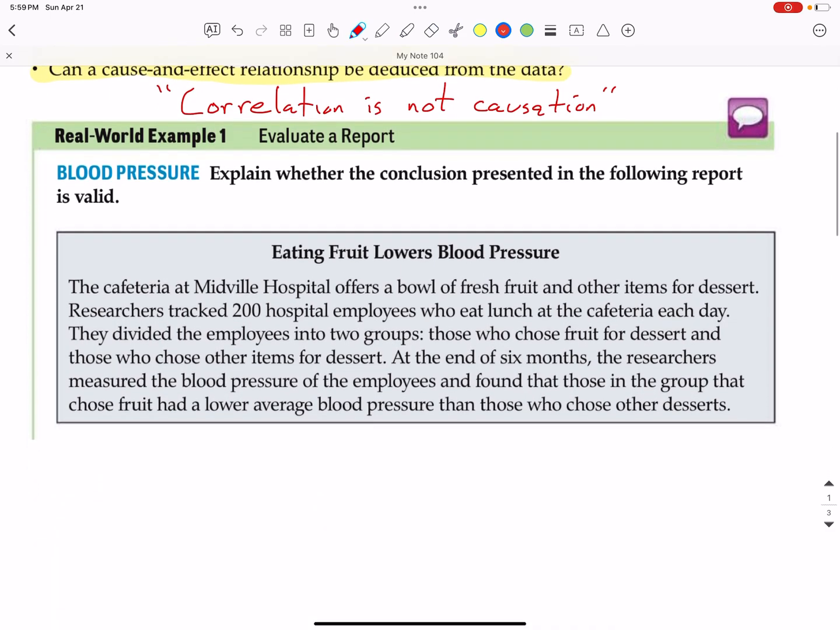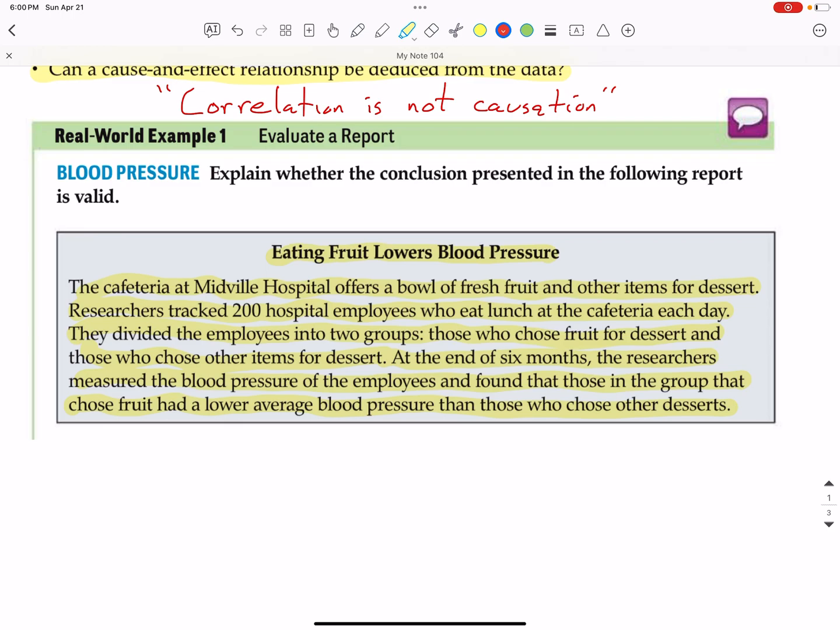So real world example 1, explain whether the conclusion presented in the following report is valid. The headline is Eating Fruit Lowers Blood Pressure. The cafeteria at Midville Hospital offers a bowl of fresh fruit and other items for dessert. Researchers tracked 200 hospital employees who eat lunch in the cafeteria each day. They divided the employees into two groups, those who chose fruit for dessert and those who chose other items for dessert. At the end of 6 months, the researchers measured the blood pressure of the employees and found that those in the group that chose fruit had a lower average blood pressure than those who chose other desserts.